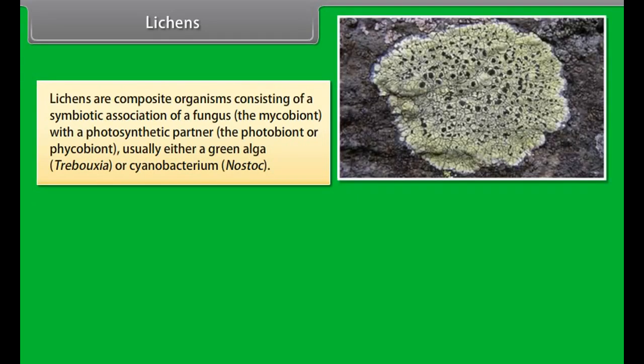Lichens are composite organisms consisting of a symbiotic association of a fungus, that is, the mycobiont, with a photosynthetic partner, that is, the photobiont or phycobiont. Usually either a green algae, that is Trebouxia, or Cyanobacterium, that is Nostoc.